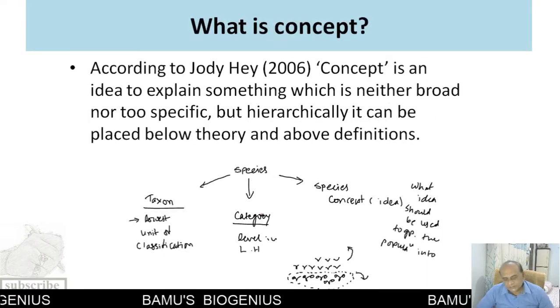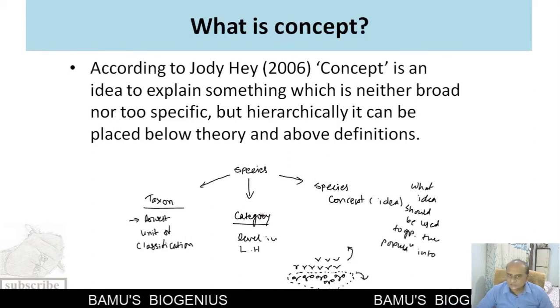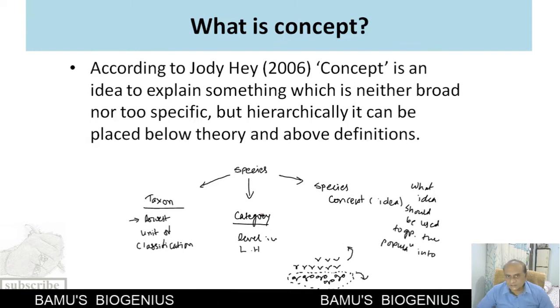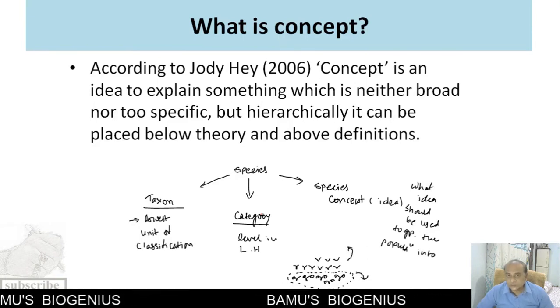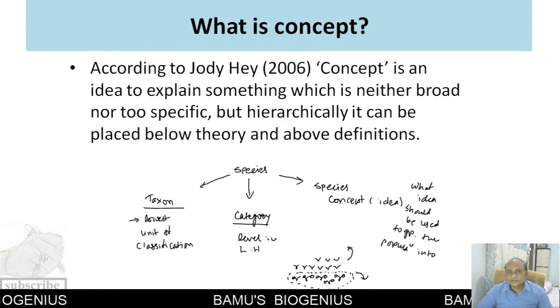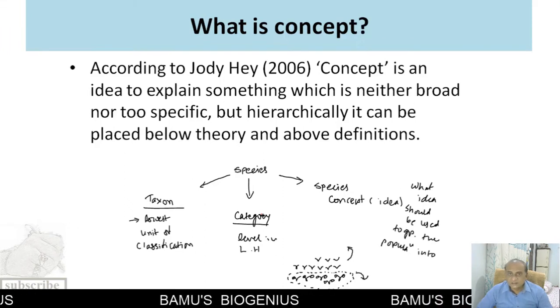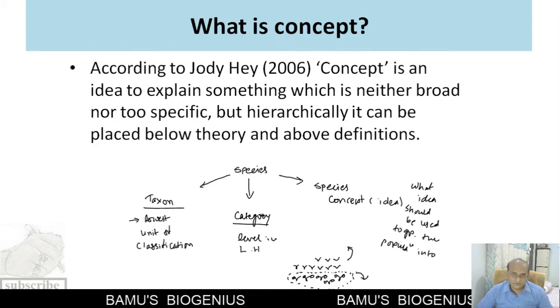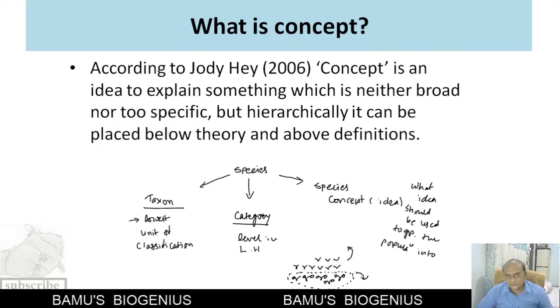See, in the previous slide we discussed the definition of a species. Now, what is a concept? Concept is an idea according to Jody Hay. It is an idea to explain something which is neither too broad nor too specific. In the hierarchy, it is just below the theory and above the definition. So it is an idea to explain something in short.